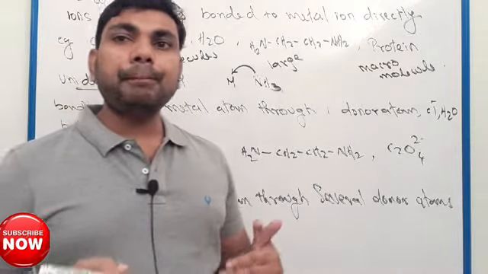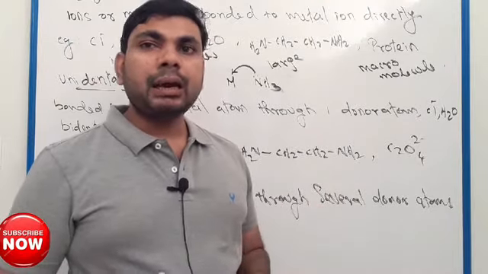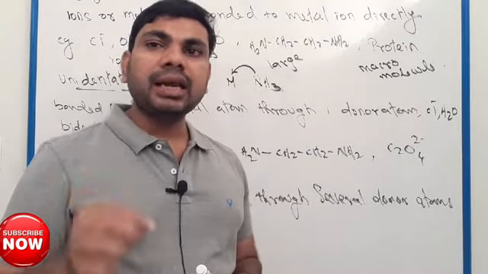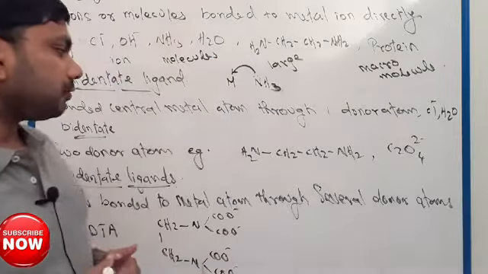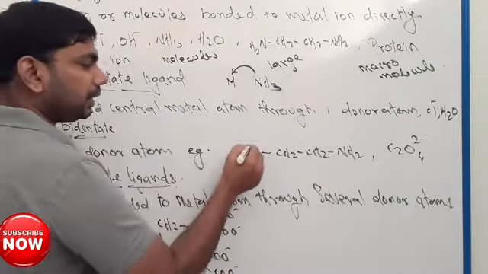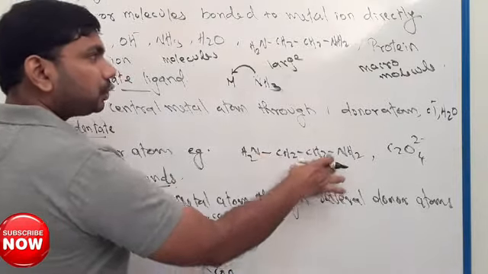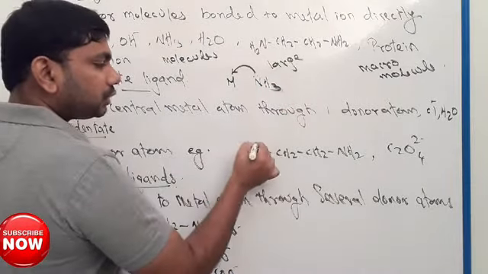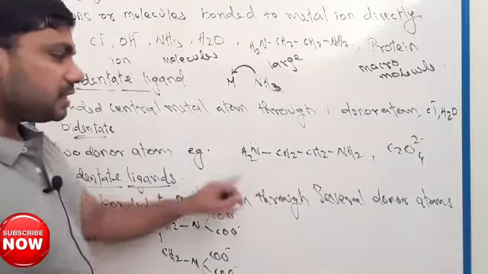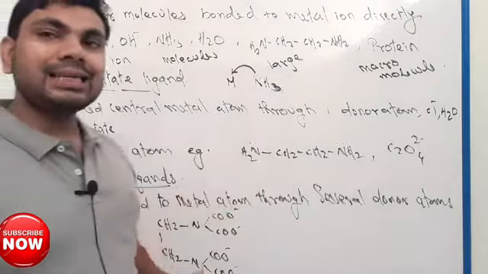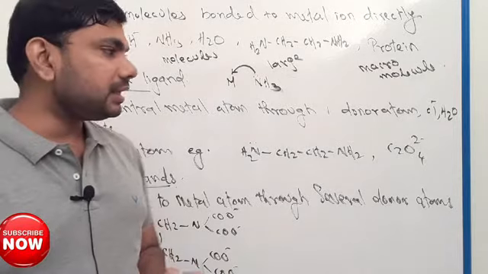So what is a bidentate ligand? A bidentate ligand means a ligand which contains two donor atoms. For example, ethylene diamine, the large molecule we discussed. It contains two nitrogen atoms, two donor atoms, so it is an example of a bidentate ligand.